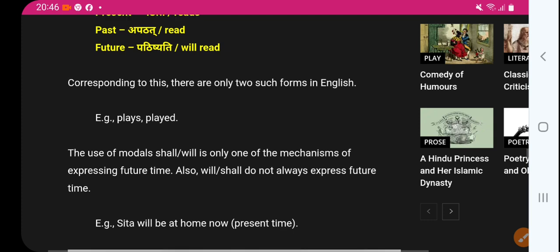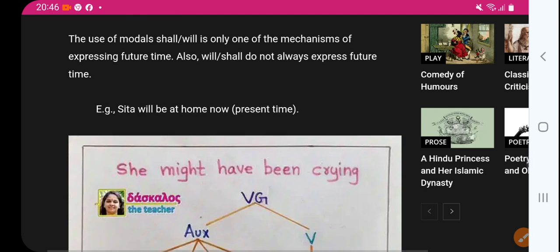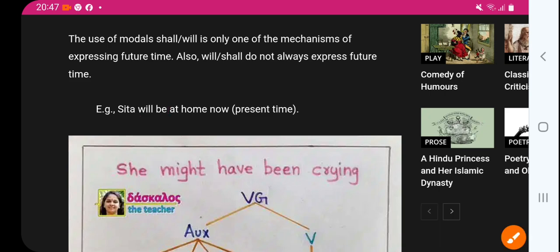Very good information. Now, compared to this, there are only two such forms in English: plays and played. Play, plays, played, right? The use of modals shall and will is not one of the mechanisms of expressing future time. Also, will and shall do not always express future time. For example, Sita will be at home now, so that is not future. Will is not used here for future tense, but it shows present tense, because she will be at home, right?